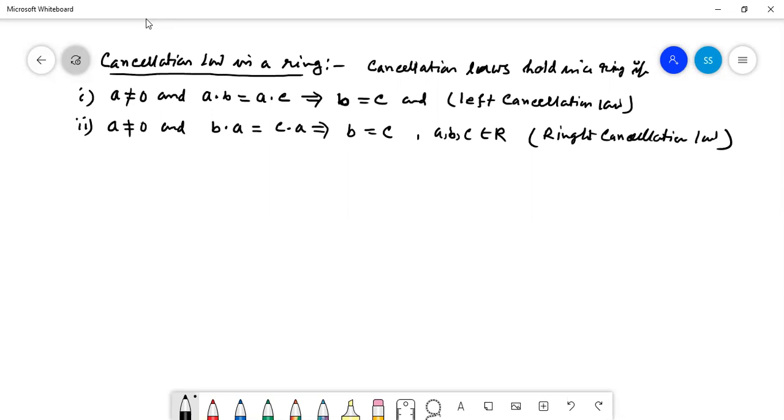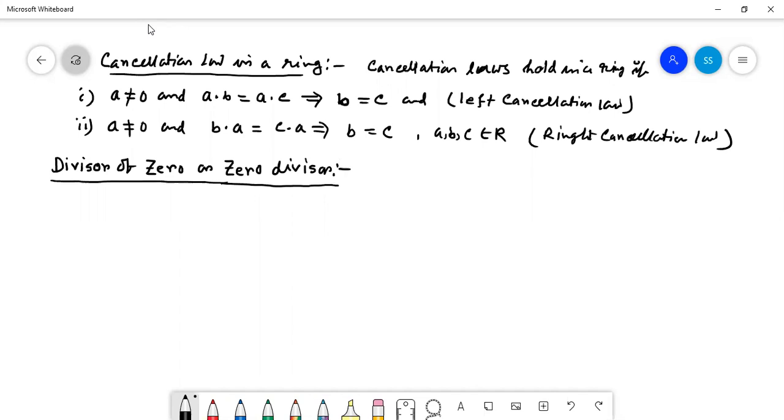Yes, sir. Now ring divisor of 0. Do you have any idea about the divisor of 0? It is also called the zero divisor. Divisor of 0, or zero divisor.